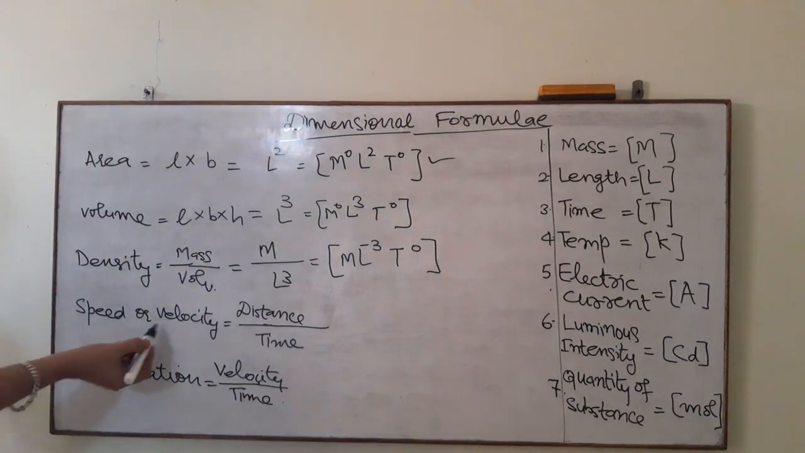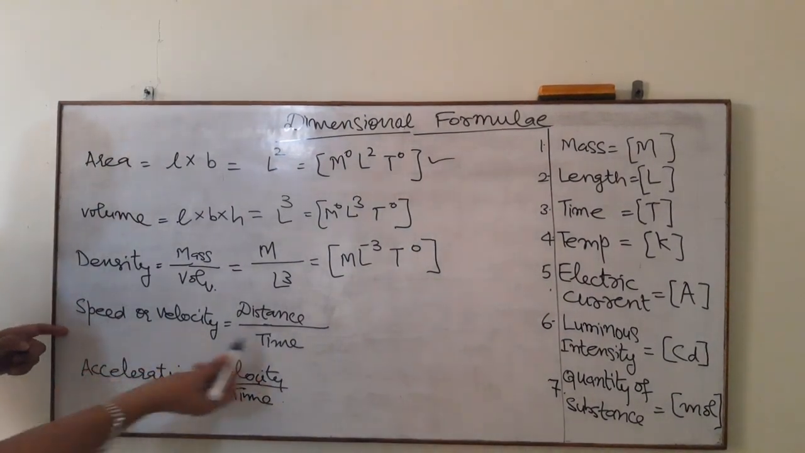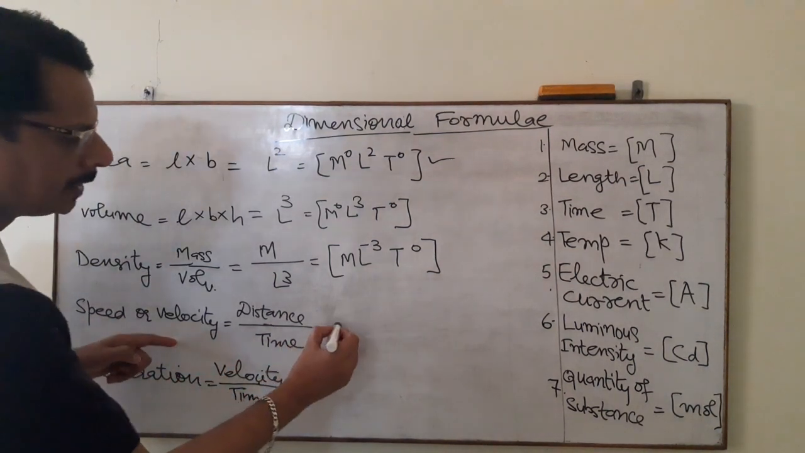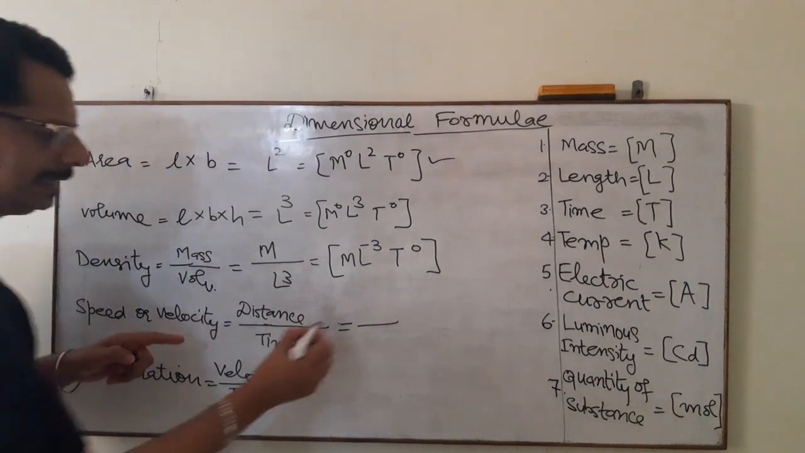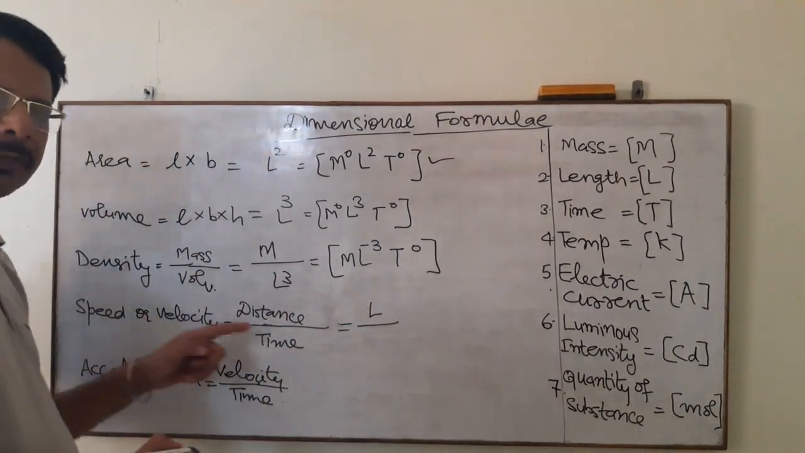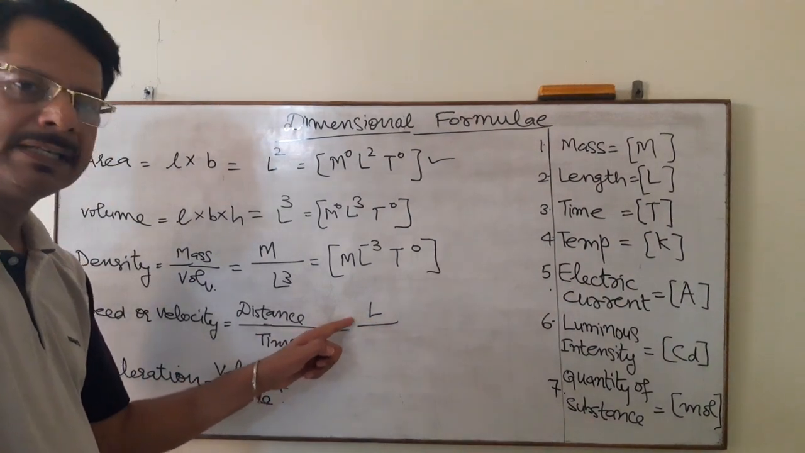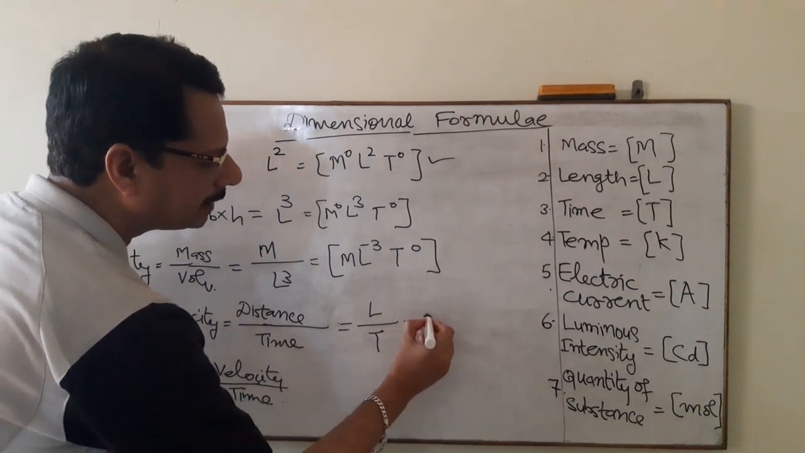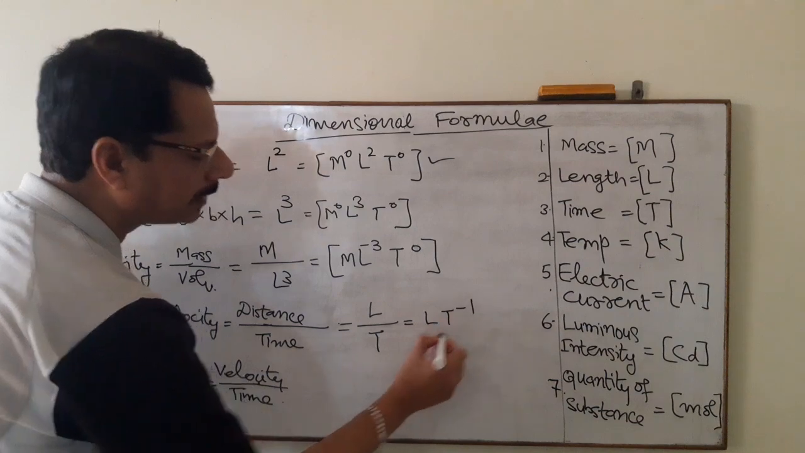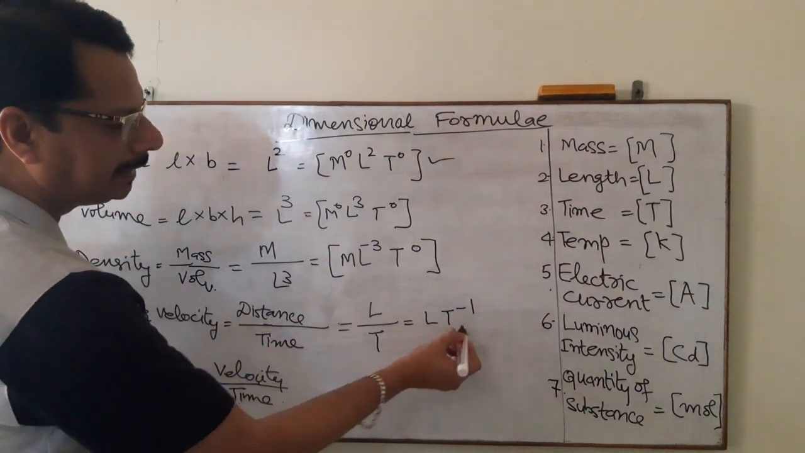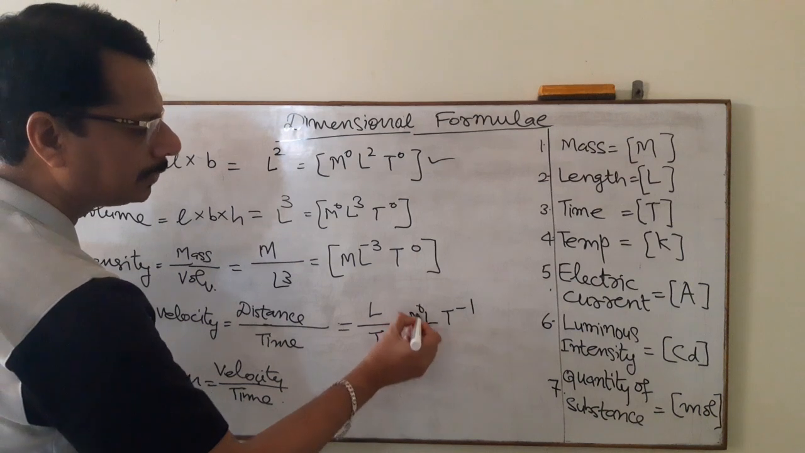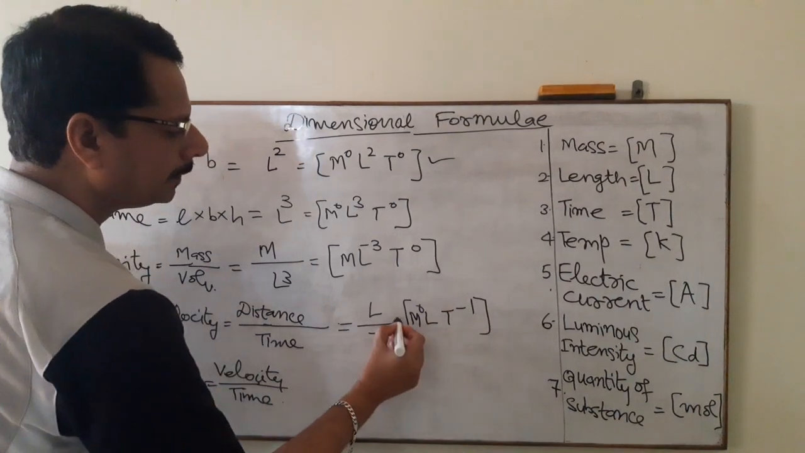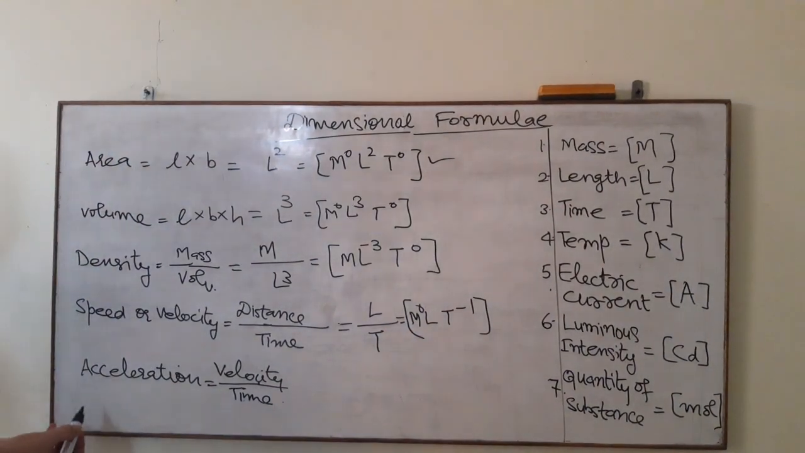Similarly, if I talk about speed or velocity, in case of speed it is distance upon time, and in case of velocity it is displacement upon time. So distance is measured as length, displacement will also be measured as length, and then time will be T. So from here it will be L T minus 1, and we have to write it in MLT form, so it will be M0 L T minus 1. Is that right?